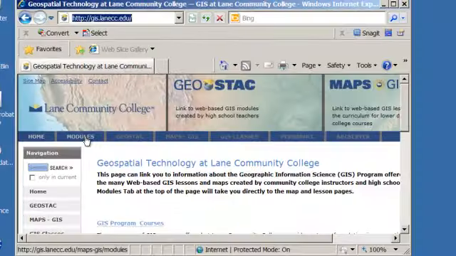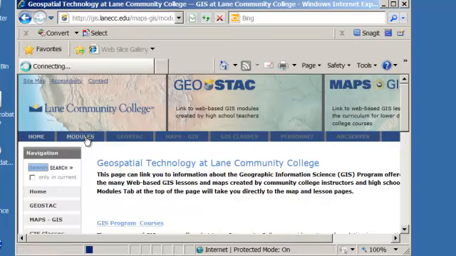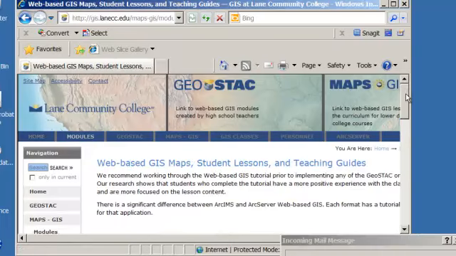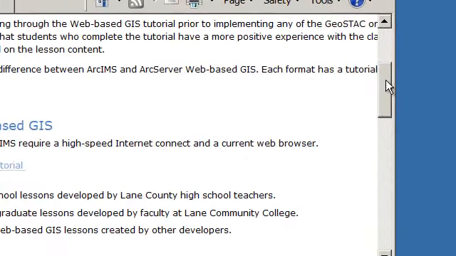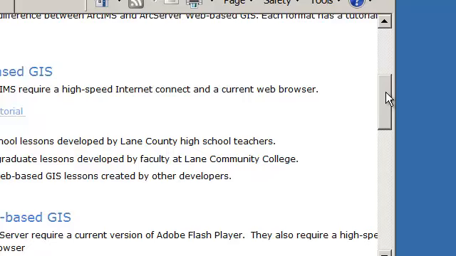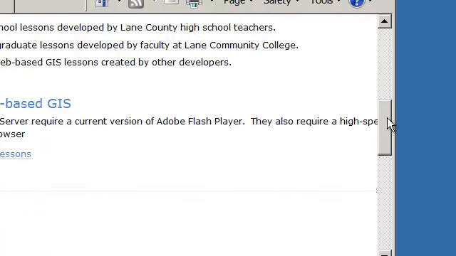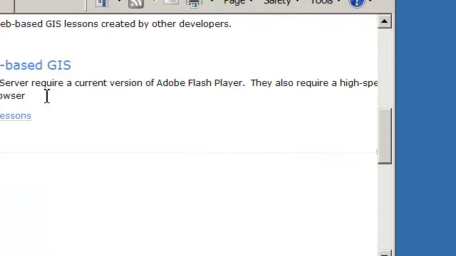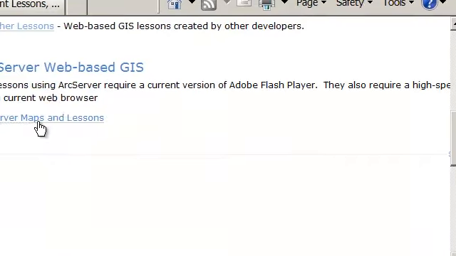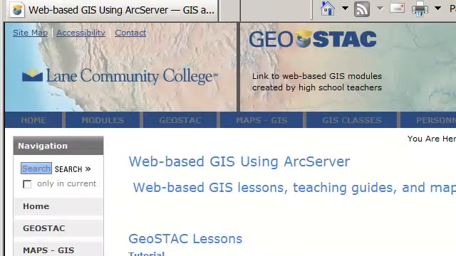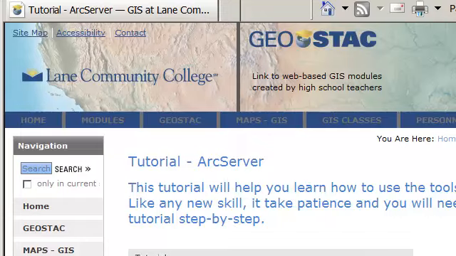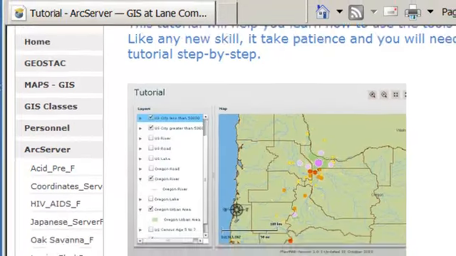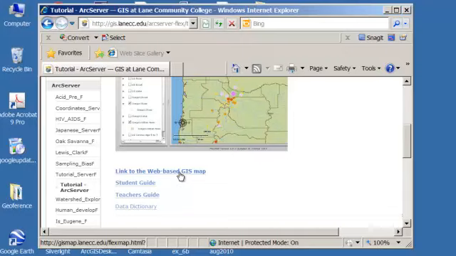Second, click the Modules tab. There are two applications, one web-based GIS from ArcIMS, the other web-based GIS from ArcServer. We're going to scroll down to ArcServer and click on Server Maps and Lessons. The tutorial is the first one on the list. Click Tutorial, and then click the link to the web-based map.